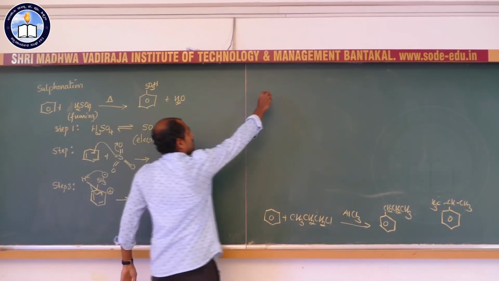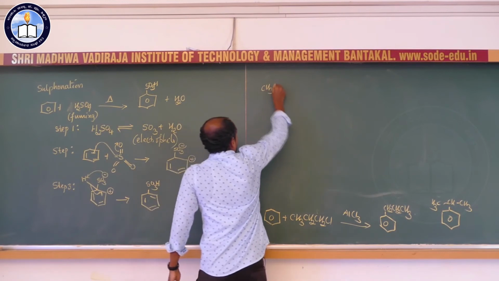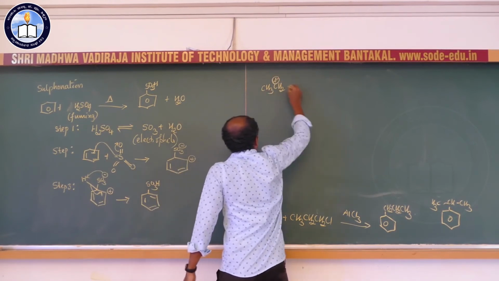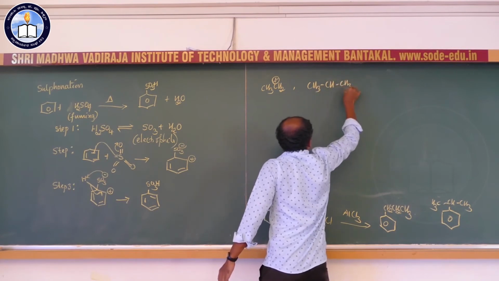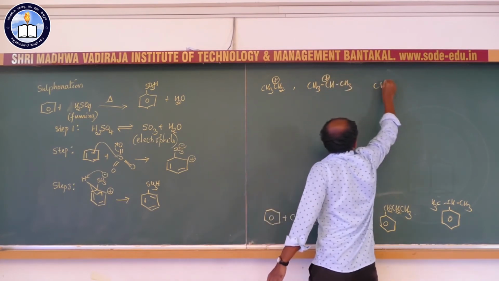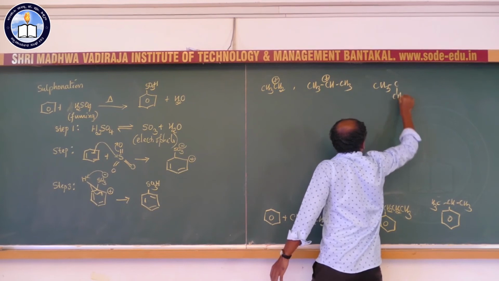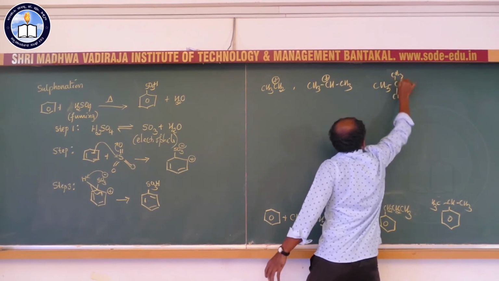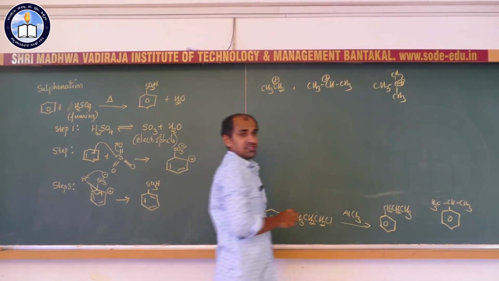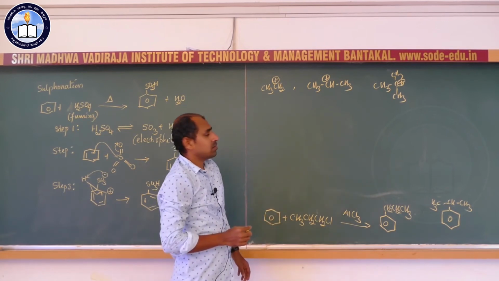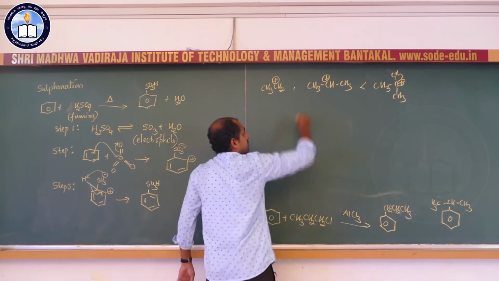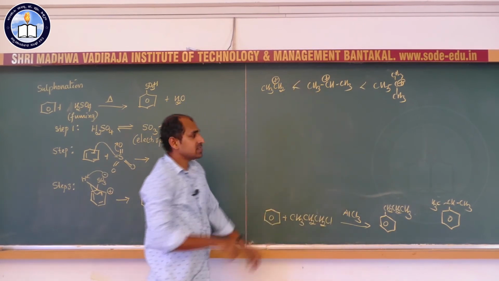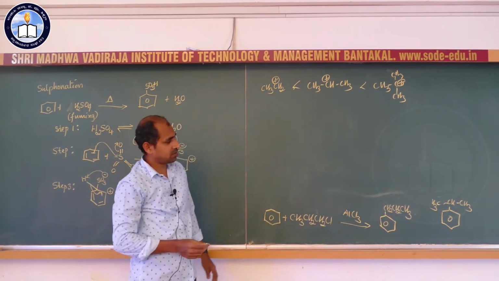Say for example, this is a primary carbocation, this is a secondary carbocation, and this is a tertiary carbocation. Among these three, the most stable carbocation is tertiary, then comes secondary, and the least stable one is primary.